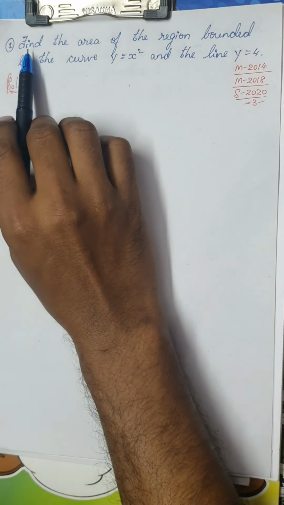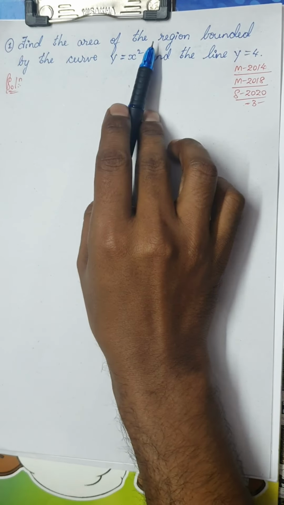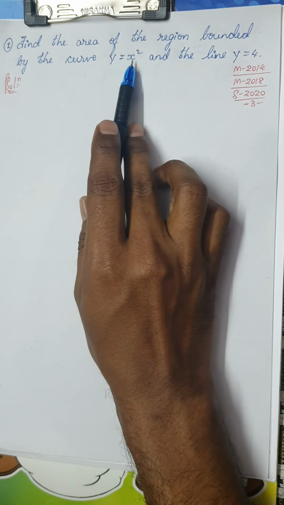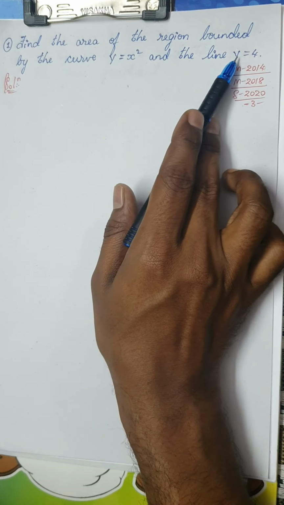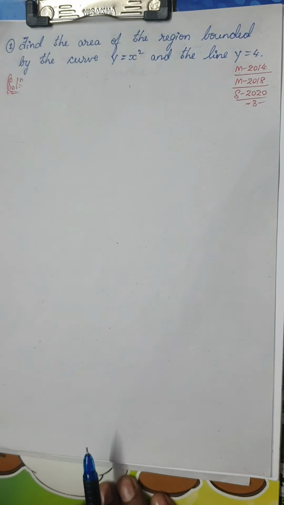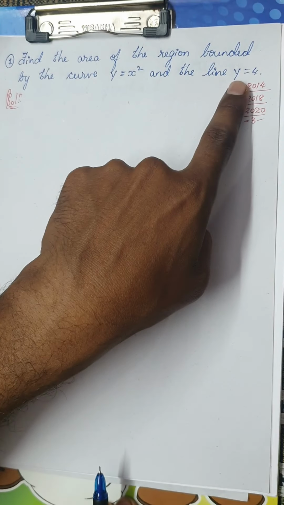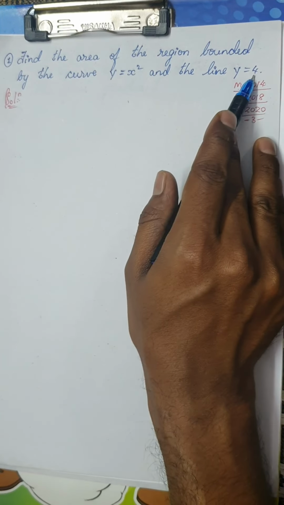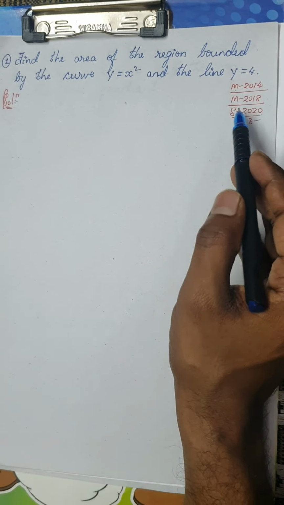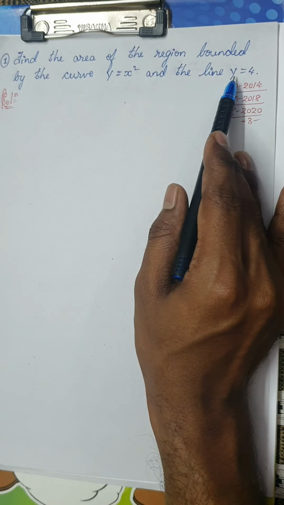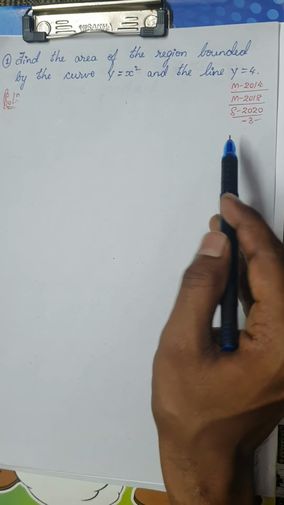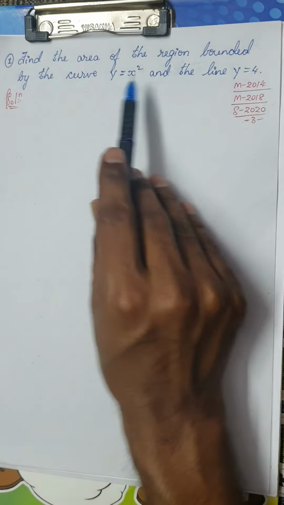Students, my first question for the day is, find the area of the region bounded by the curve y is equal to x square and the line y is equal to 4. You are very familiar with the line y is equal to 4. You can easily draw it, because y is equal to 4 would be a line parallel to x-axis. I'm going to give you the rough figure of this curve.